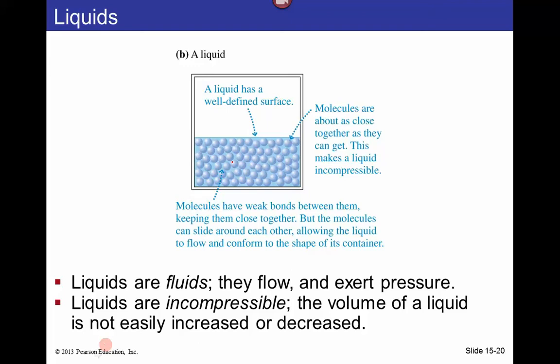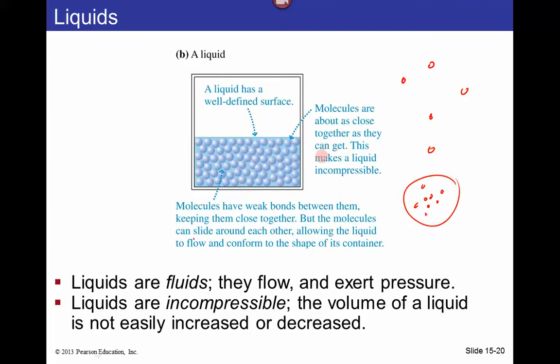Another phase of materials is the liquid phase, and the liquid phase is, you can think of it as the particles being closer together, as opposed to a gas where the particles are far apart from each other. In a liquid, they'll be closer together, so there'll be some structure to the liquid.